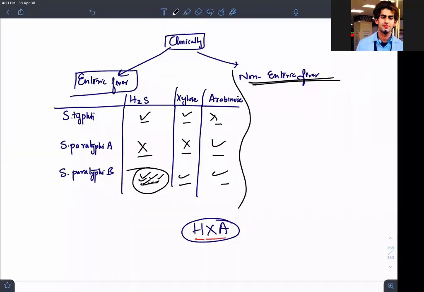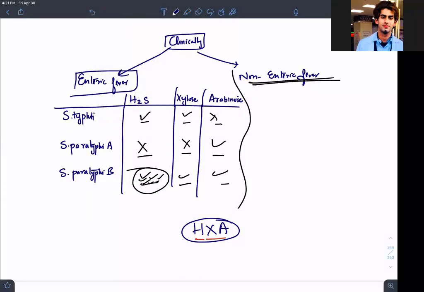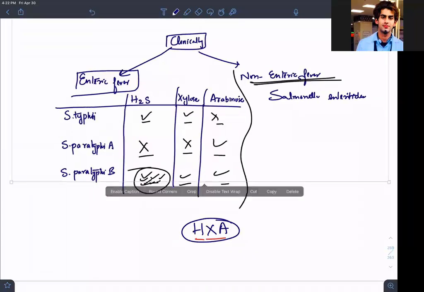So, non-enteric fever. Now non-enteric fever is caused by Salmonella enteritidis. Why is this happening?